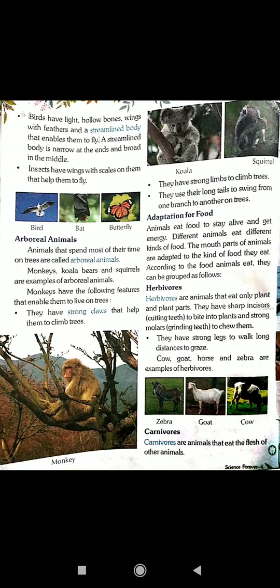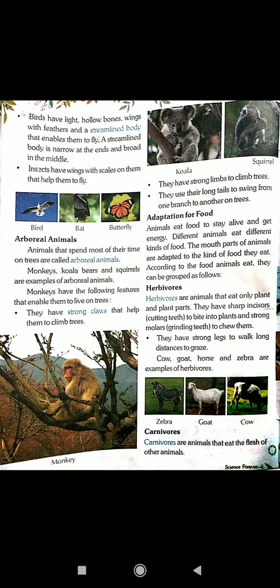Birds have light, hollow bones, wings with feathers and a streamlined body that enables them to fly. A streamlined body is narrow at the ends and broad in the middle. Insects have wings with scales on them that help them to fly. Here the pictures of birds, bat,